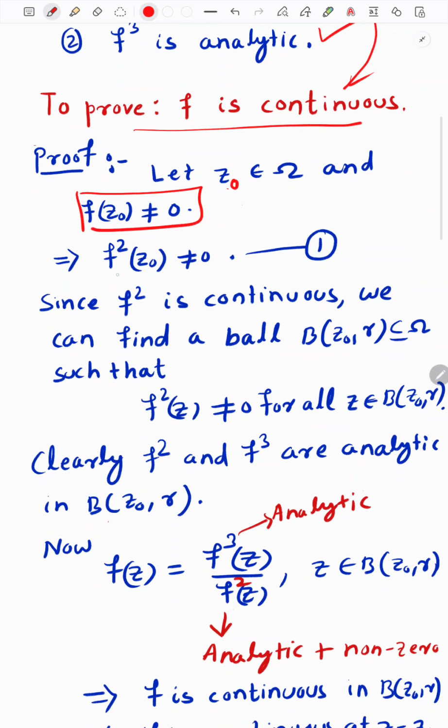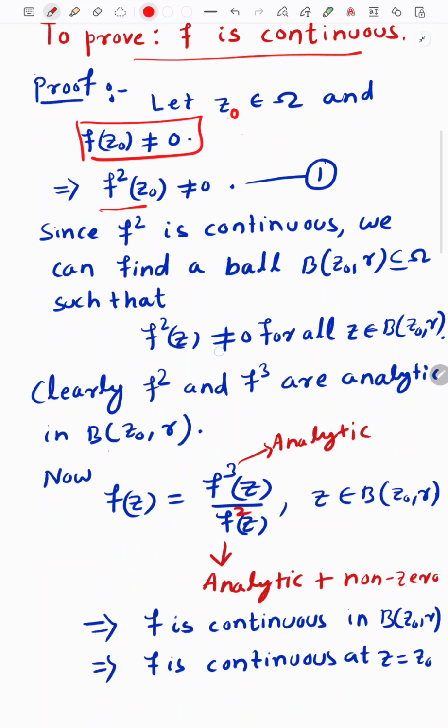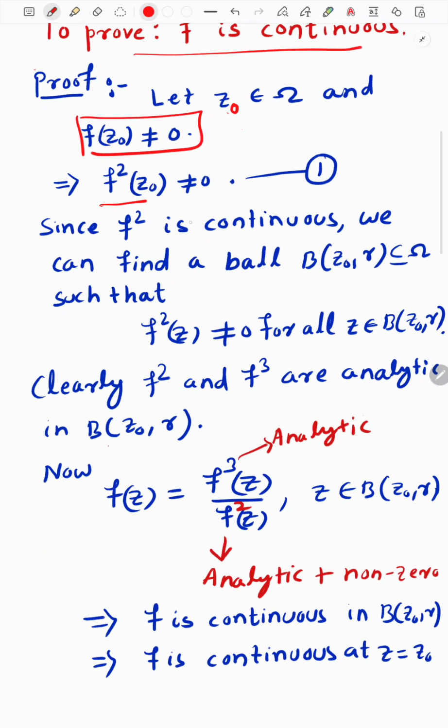This implies that f square of z0 is also non-zero. Why? Because f square of z0 is defined in the pointwise sense. f square of z0 is nothing but f of z0 times f of z0. Since f of z0 is non-zero, f square of z0 is also non-zero. But f square is a continuous function, because f square is analytic, and an analytic function is continuous.